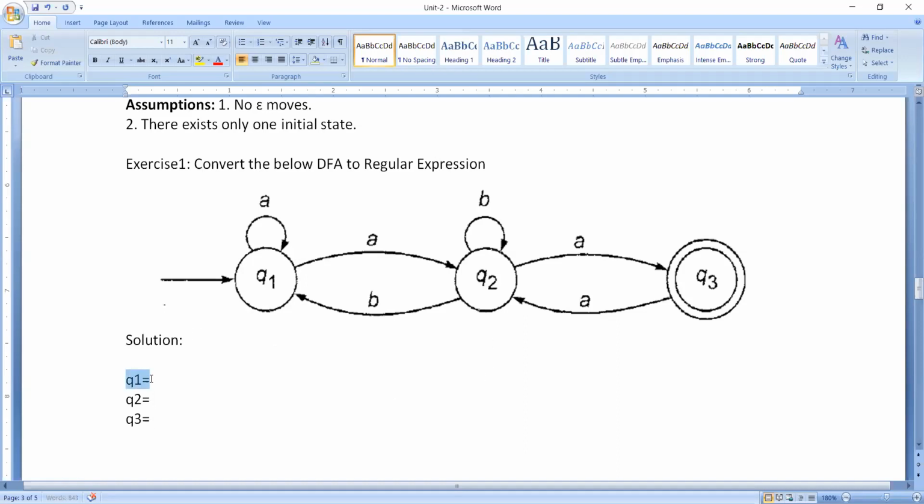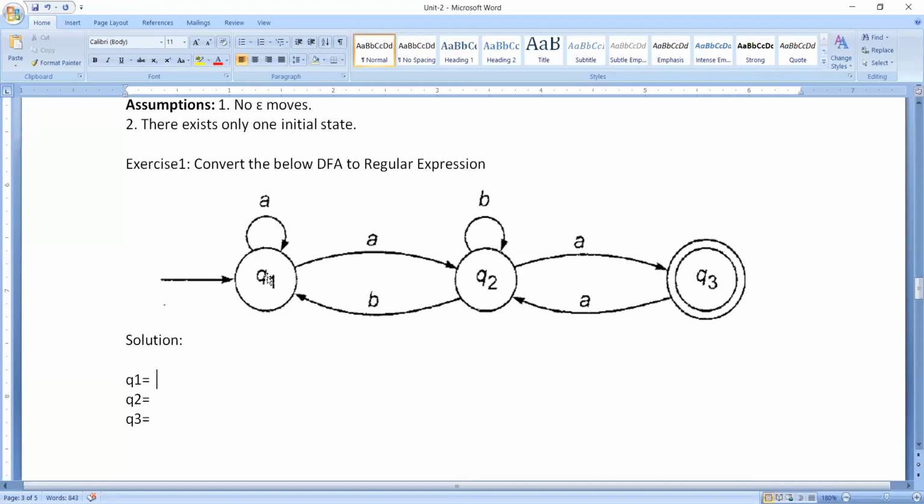Now I am considering state Q1. May I know what are the edges which are coming onto Q1? For this Q1, we have an edge by the name A, which means we have an edge from Q1 to Q1 itself.